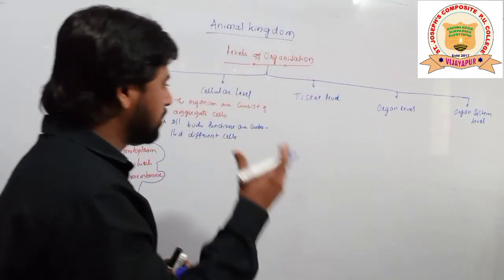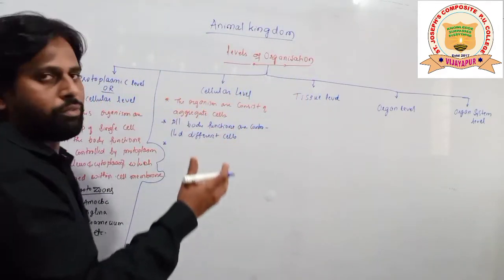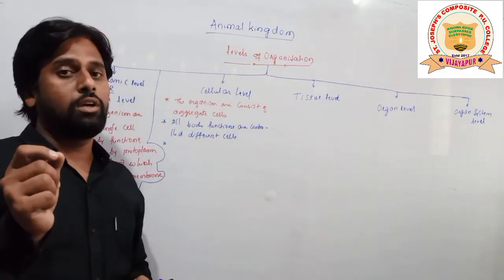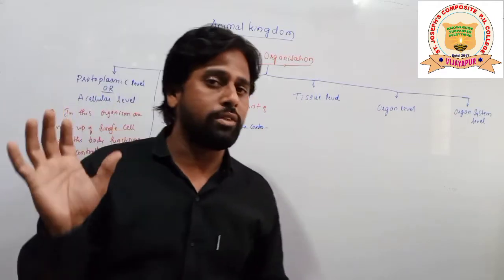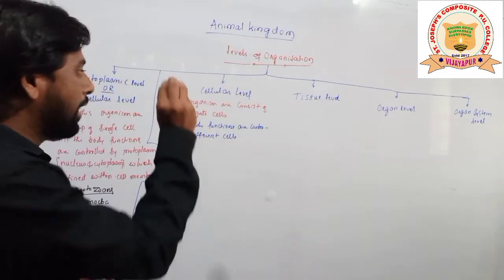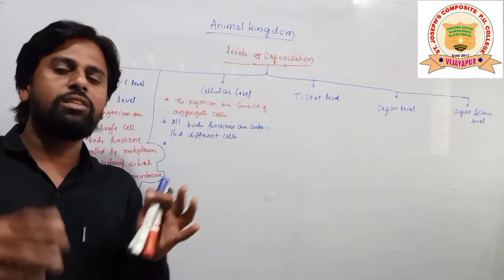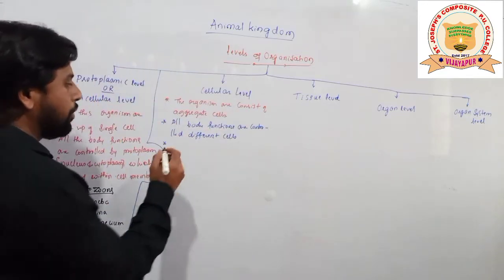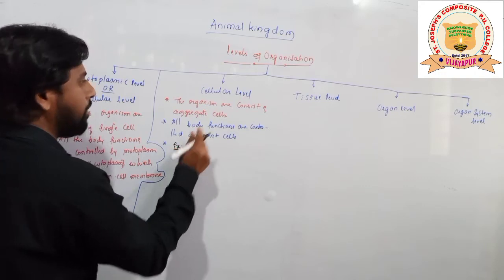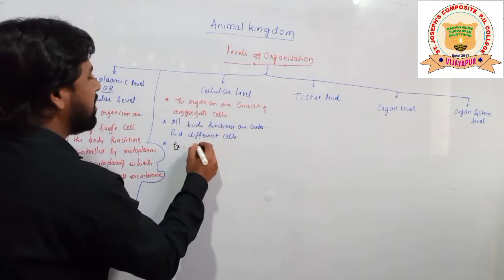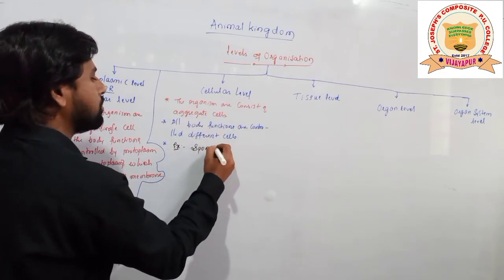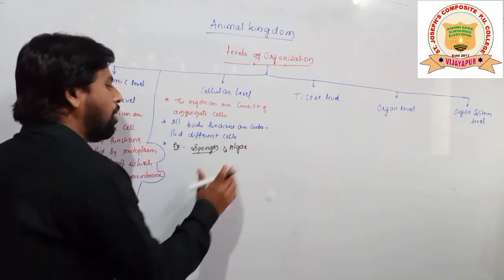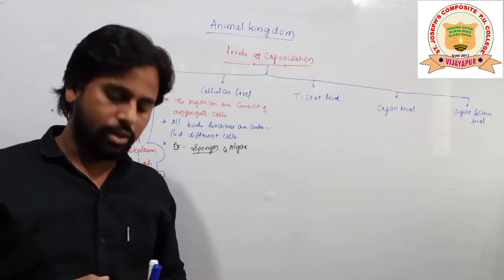But in these, whatever the functions of the body are will be performed by only some number of cells. And those cells do not form tissue, students. No tissue formation, only aggregate cells. Cells are loosely arranged, and a particular cell performs a particular function. So the best examples for this group of animals at cellular level are what here? Sponges, and some algae which perform the function at cellular level.